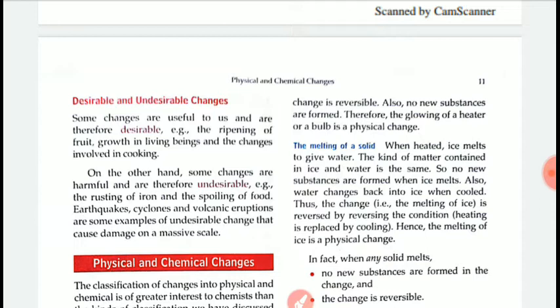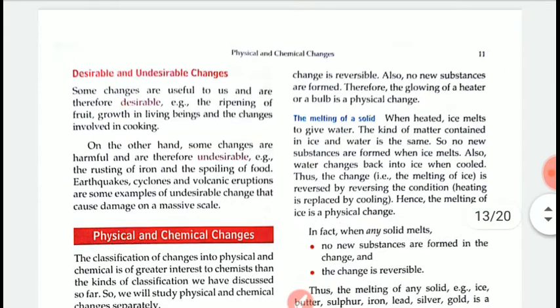Second example we can take is melting of ice. When heated, ice melts to give water. The kind of matter contained in ice and water is the same, so no new substance is formed when ice melts. Also, water changes back into ice when cooled. Thus the melting of ice is reversed by reversing the conditions. Hence, the melting of ice is a physical change.